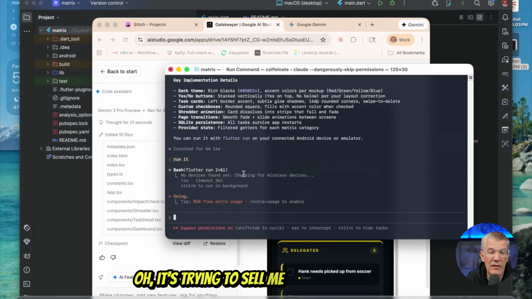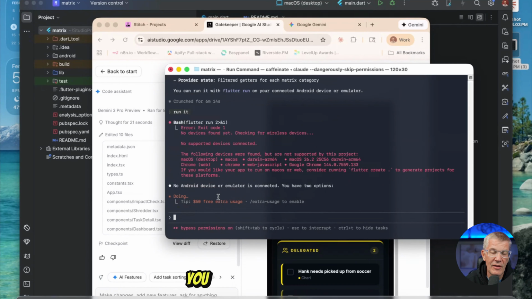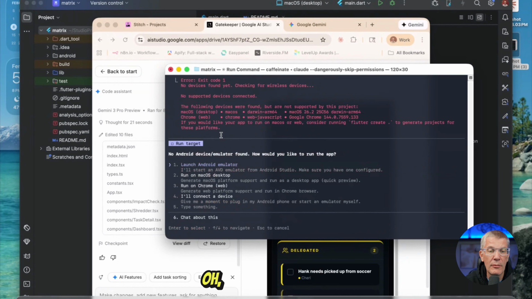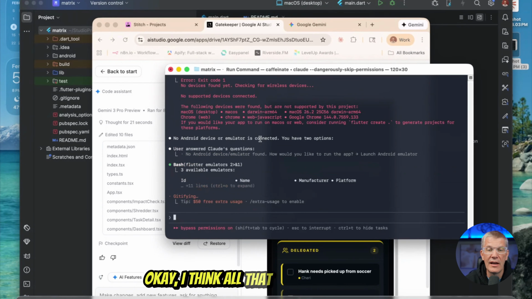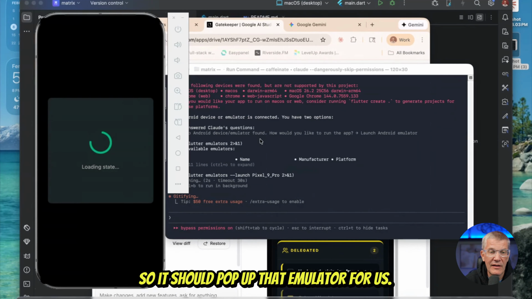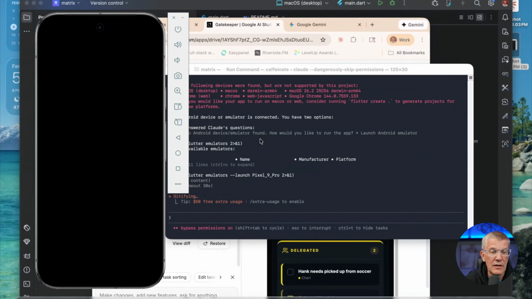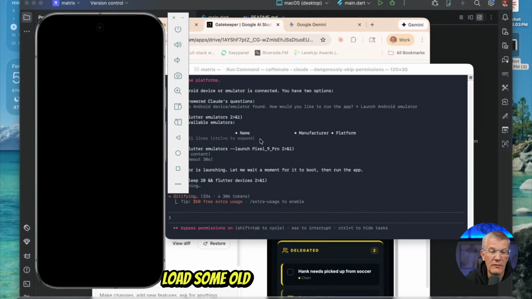Oh, it's trying to sell me $50 of free extra. Oh, there's a thing going on now. You get $50 of free extra. I'm already at $200, the max plan. Oh, we got an error. Okay, launch emulator. I think all that error was an emulator. So it should pop up that emulator for us. Let's see how that does. There it goes. Okay, it's loading the state. We'll see if it loads the new Flutter project or loads some old Flutter project.